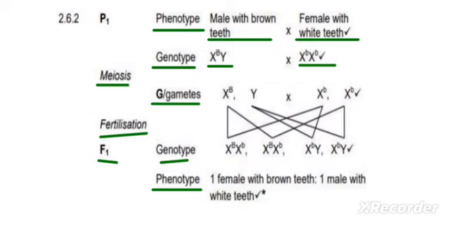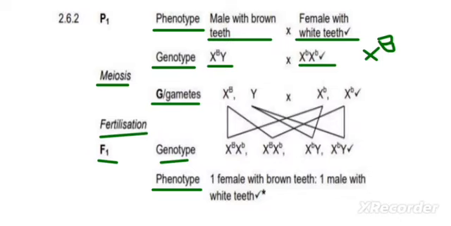If she was affected, if she had brown teeth, you would put one big B and a small b. They would tell you if it is heterozygous or homozygous. If it is homozygous affected, it would be two capital letter B's. But now because she's unaffected, she has two small letter b's. Small letter means unaffected.